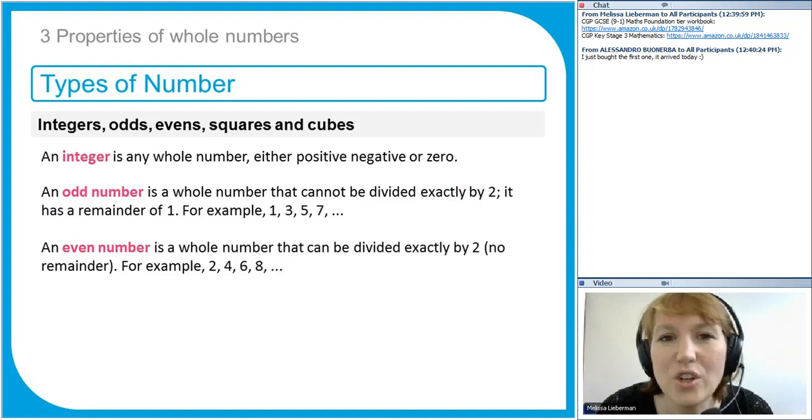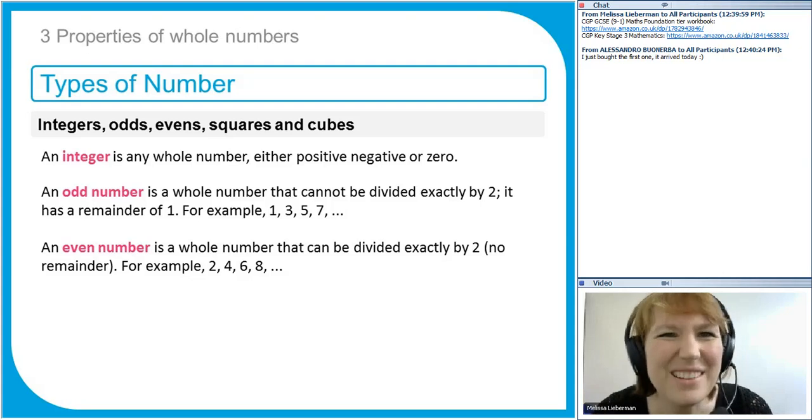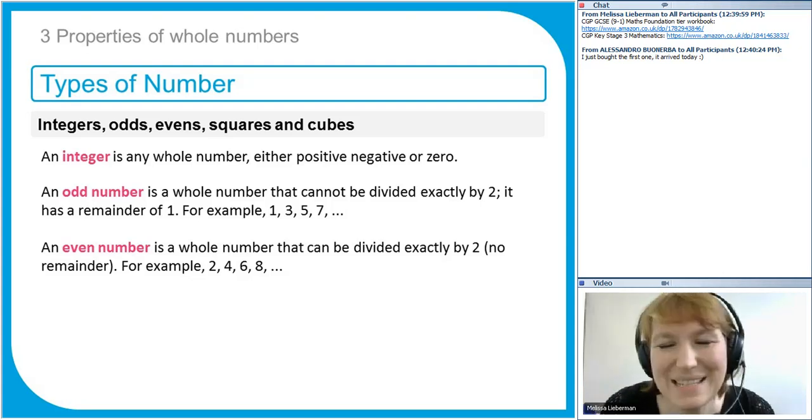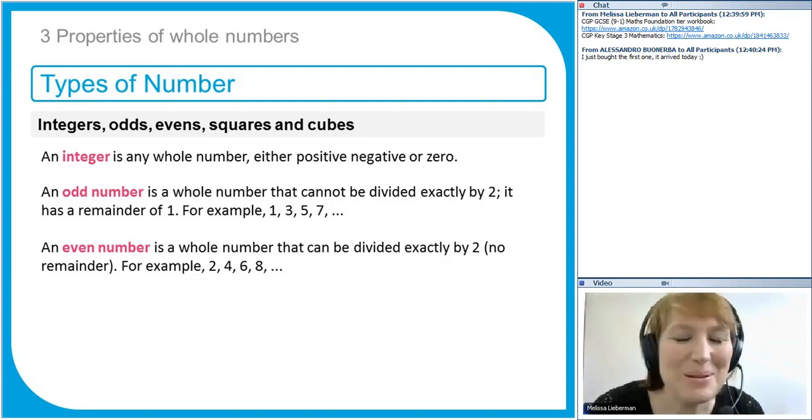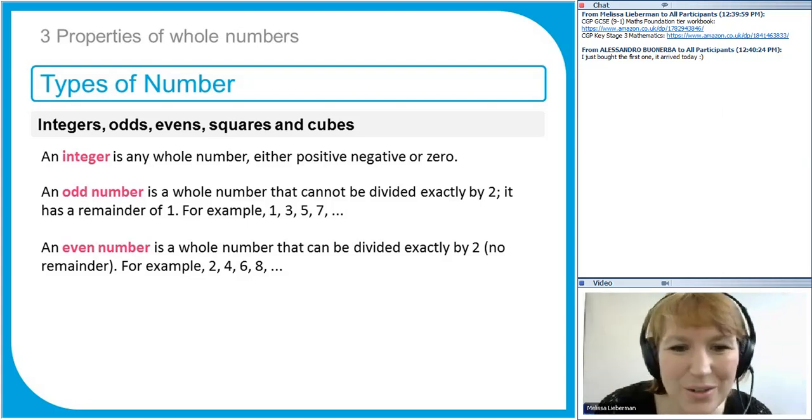Then you've got even numbers. So even numbers are just numbers in the 2 times table: 2, 4, 6, 8. Any even number ends in either a 0, a 2, a 4, an 8. I think I've said them all now. Have I missed any out? I don't know if I said 6. But it will end in an even digit. So if you've got a really, really big number, 572,974, then it's an even number. So all we have to do to work out whether a number is even or odd, for that matter, is look at the last digit.